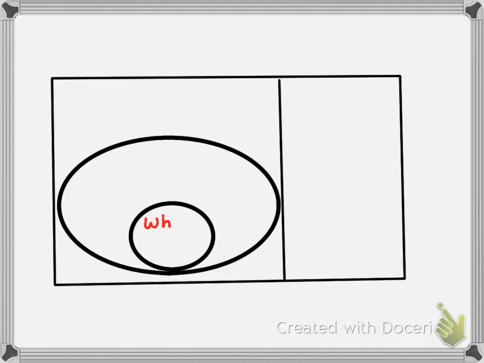So, draw this along with me. First, you need to draw this on your paper. You've got a big rectangle cut into two smaller ones, but the one on the right is smaller than the one on the left, so that you have room for these two circular figures, ovals if you will, inside the one on the left.